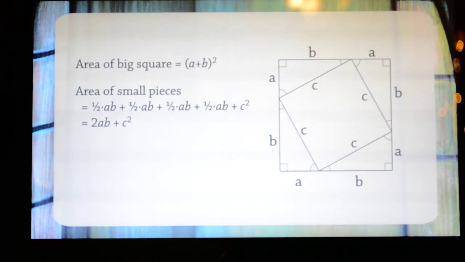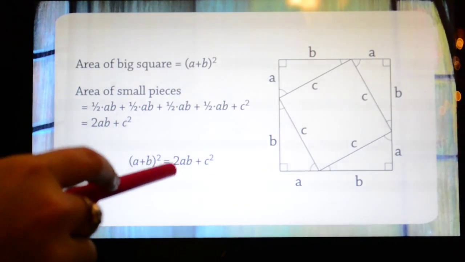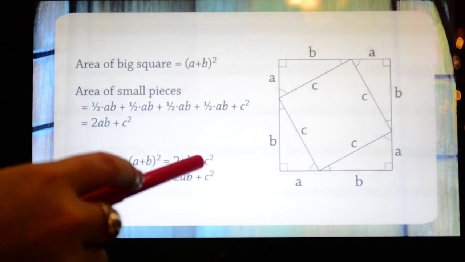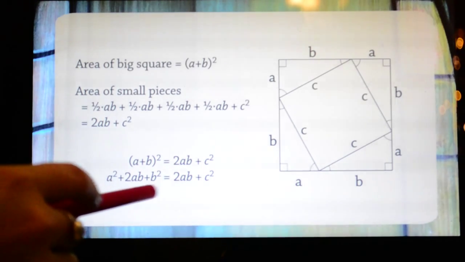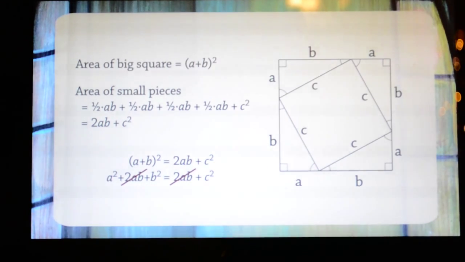So now we have solved for the area of this big square, and we came up with two equations for it. We're going to set them equal to each other because this is talking about the same square. So a plus b squared equals 2ab plus c squared. Now we're going to expand that, and we notice that there's 2ab on both sides, so they cancel out. And then we're left with a squared plus b squared is equal to c squared. Now that we believe it and know it's true, let's use it in an example problem.